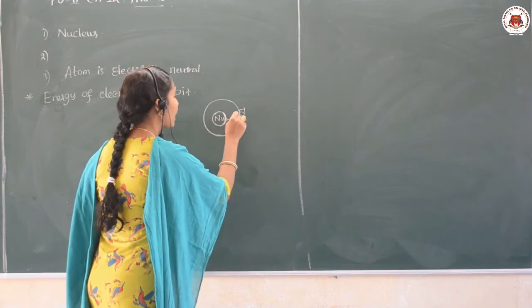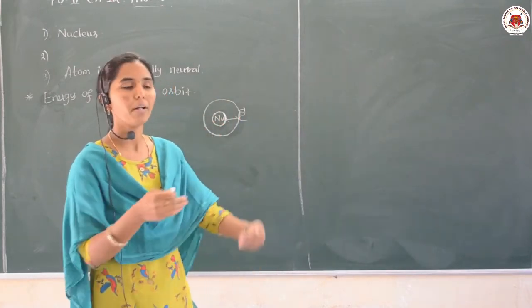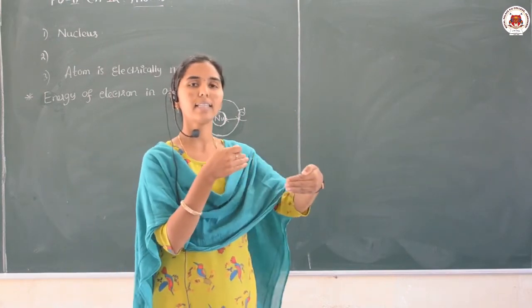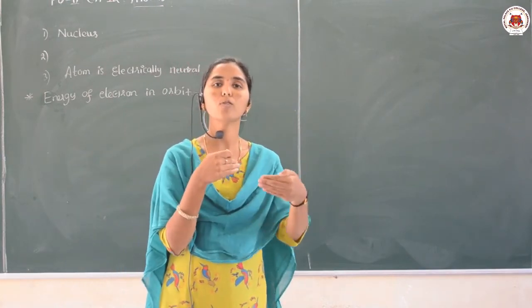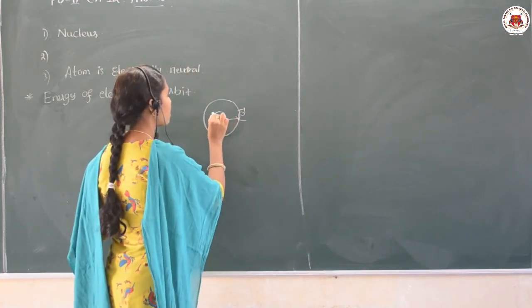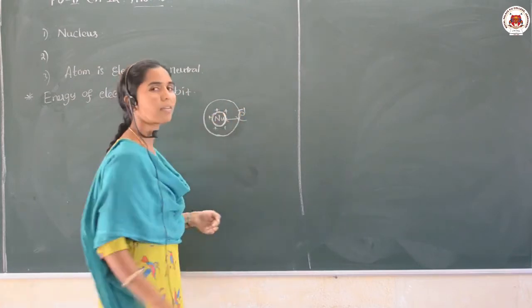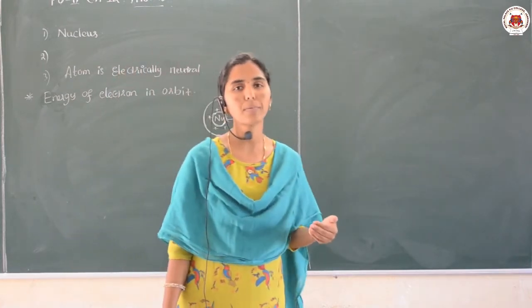Electrons can revolve in a circular path only because there is an electrostatic force of attraction between the electron and the nucleus. The nucleus has a positive charge, the electron has a negative charge, and in the first chapter we learned that